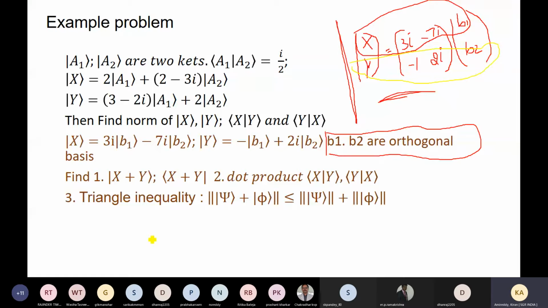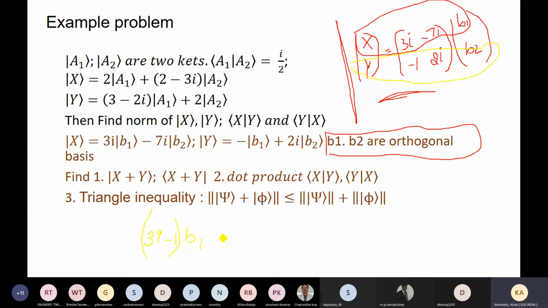So we can add b1, b1. Simply, there is no imaginary in the second term. So 3i minus 1 is the coefficient for b1. I am just not putting the ket notation, I am just writing b1.